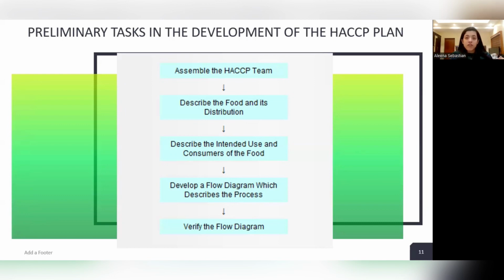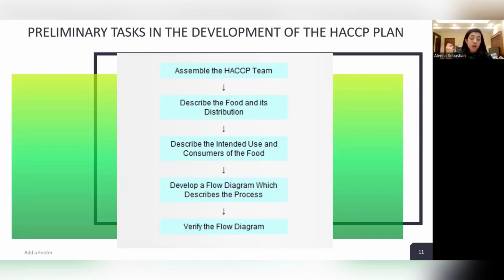So in your food industry, we have to make a team of 5 or 7 members. Usually the size of the HACCP team will be proportionate to the size of the industry. If our industry is very big, then the HACCP team members will be more. So usually there will be 5 or 7 members, and these members will be from different disciplines. So it is multidisciplinary.